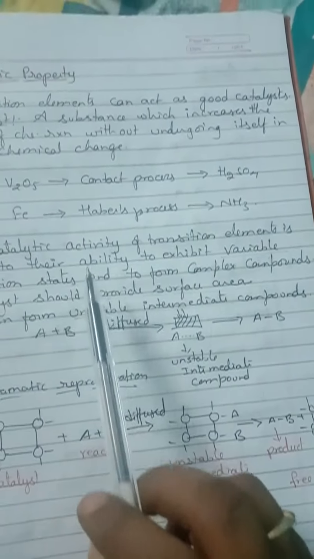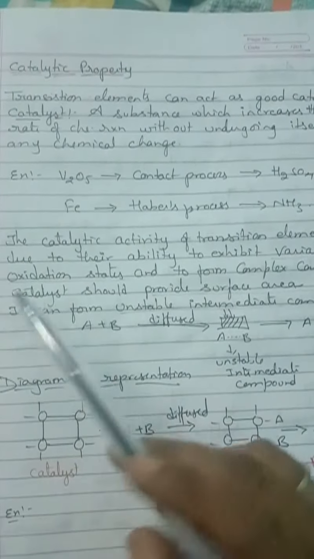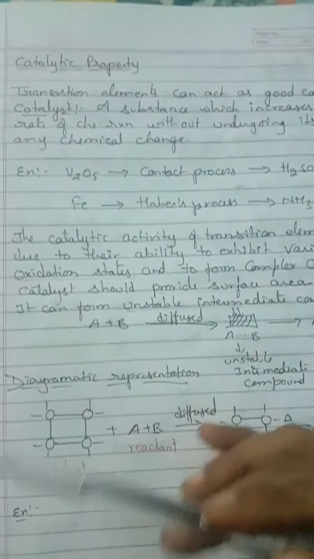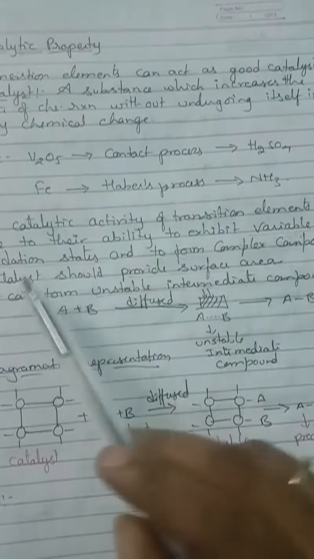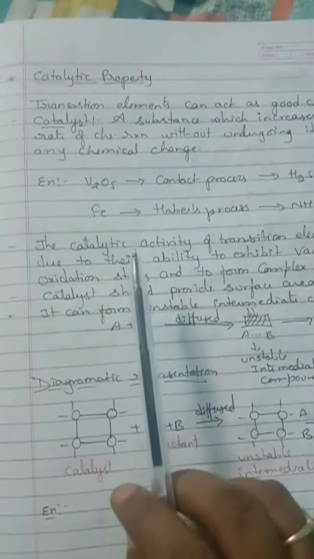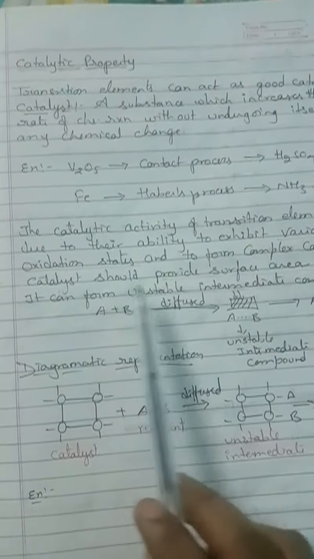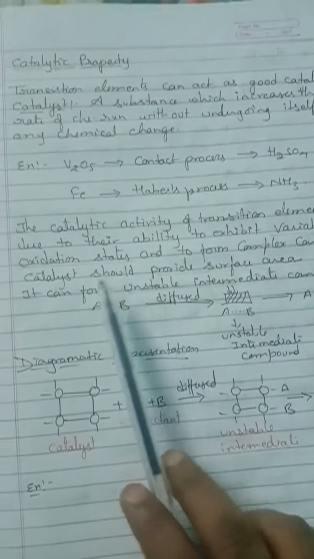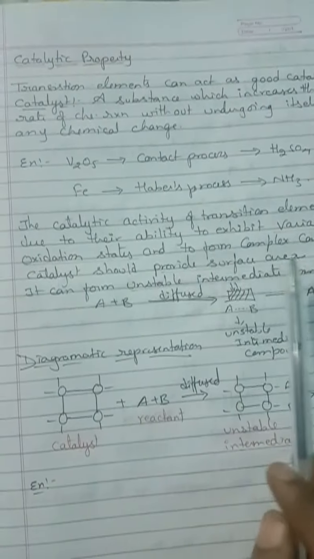Because of their ability to exhibit variable oxidation states. As they exhibit variable oxidation states, when they are donating electrons, they can form complex compounds, right? So when they have variable oxidation states, they tend to form complex compounds. This is one of the properties to act as a catalyst, and the next one is that a catalyst should provide surface area. The elements used as a catalyst should provide a large surface area.